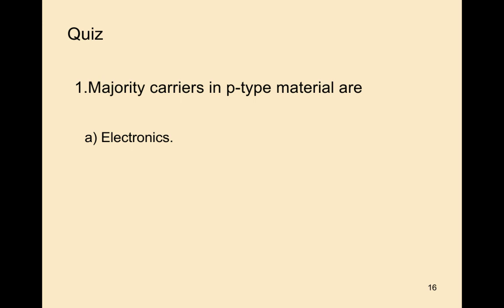Majority carriers in p-type material are: first option is electrons, second is the holes. So the correct answer for this question is holes. Majority charge carriers in p-type materials are the holes.